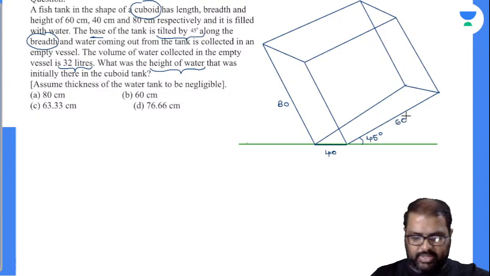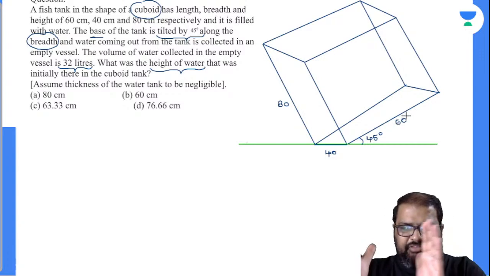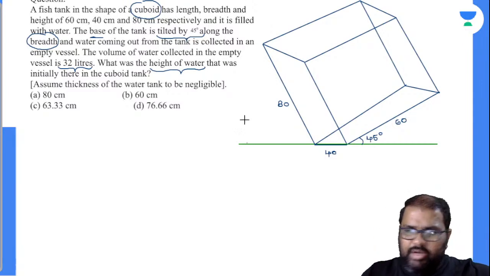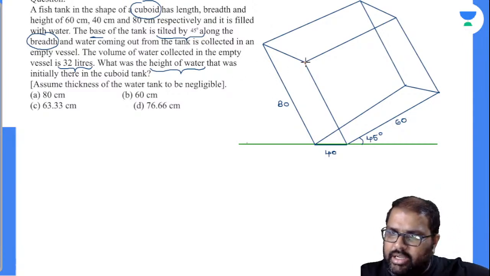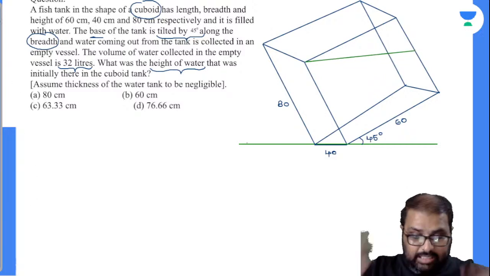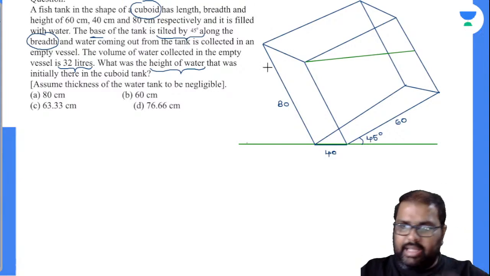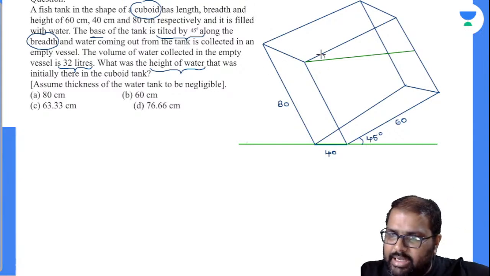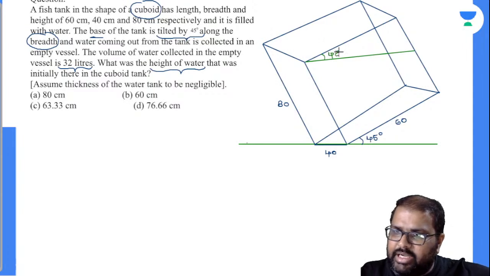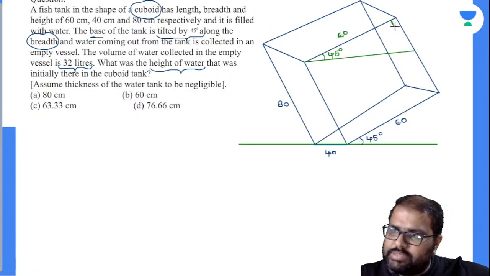This will be 60. And if you closely observe, if you tilt the tank, the water will also be in this position, right? Am I right or wrong? Perfectly right. And the tilting will be at the same angle as your base tilting. This is 45 degrees, beta. And you know this side length is 60. Now this angle will be how much? Everybody knows this will be 90 degrees. If this is 90 degrees and this is 45, this will also be 45 degrees.